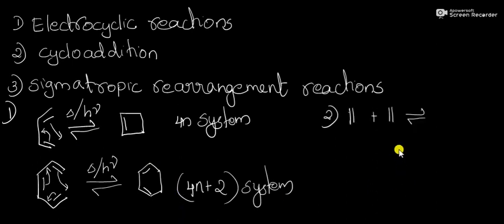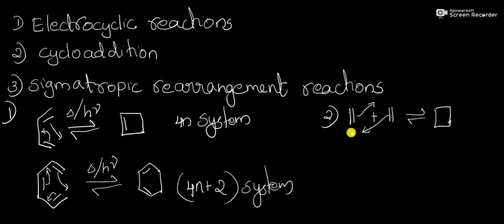Next is cycloaddition reactions. This is an example of a cycloaddition reaction. This is ethene and this is ethene. Ethene dimerization. 2 moles of ethene dimerize in the presence of heat or light to form cyclobutane. Here this double bond will shift to this carbon, and this double bond will shift to this carbon, and we get a cyclized product, that is cyclobutane.